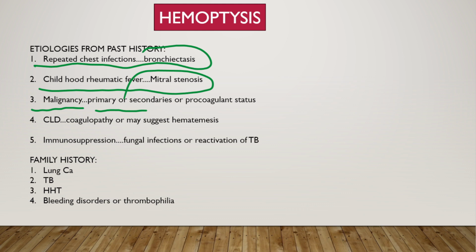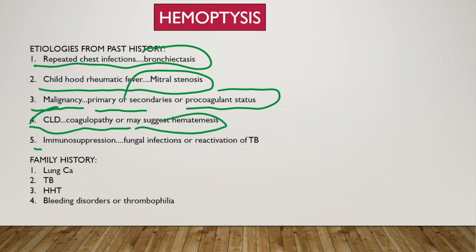Sometimes any malignancy can cause a procoagulant status, leading to embolism, pulmonary embolism, and hemoptysis. We will also ask about CLD, as coagulopathy can cause hemoptysis, and sometimes if the patient complains of hemoptysis and has CLD, maybe it is not hemoptysis but actually hematemesis.